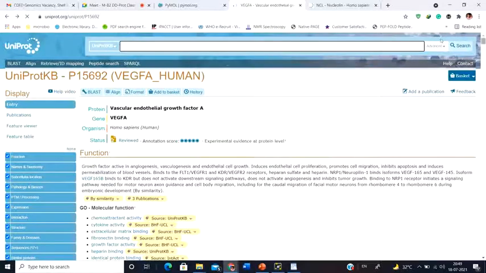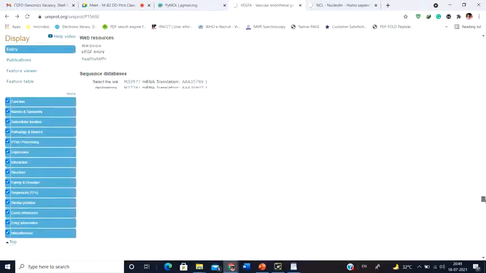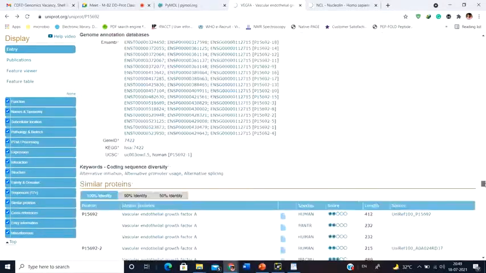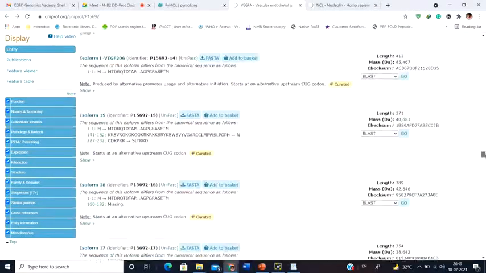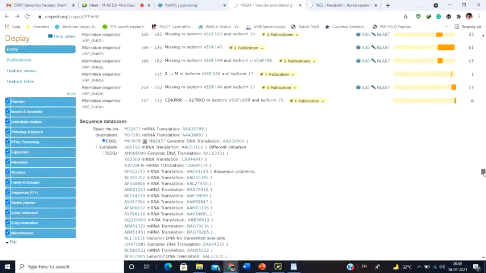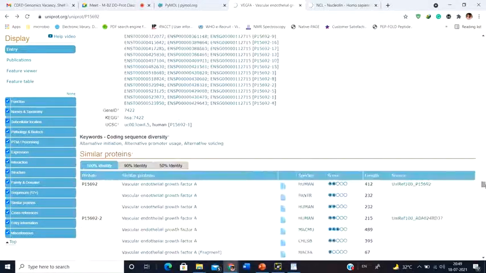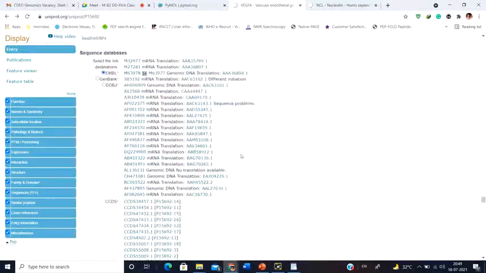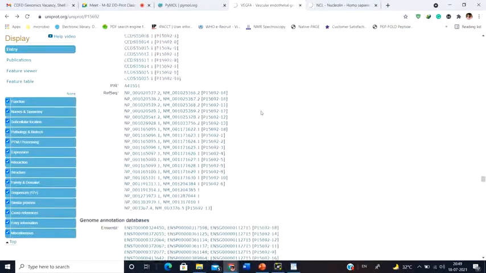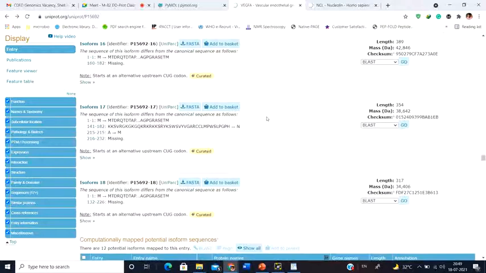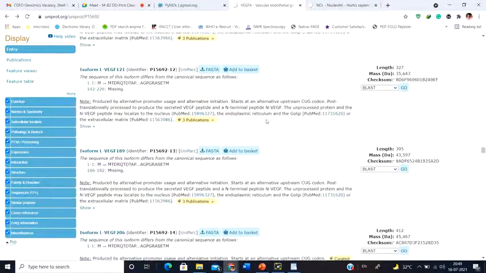So this is how we are going to retrieve the sequence of a particular protein. While we model, we have to have the sequence of a particular protein, and this is how we retrieve the sequence. Apart from it, if you go down, there is nothing much more. You have the similar protein name and the cross references. These cross references are not required because there are multiple databases and all the databases are connected to one another. But for protein, UniProt is the best database.